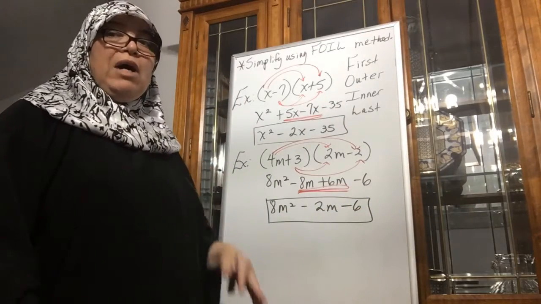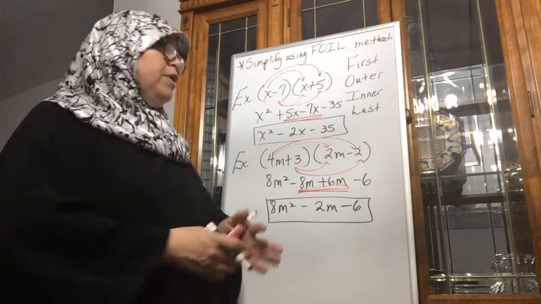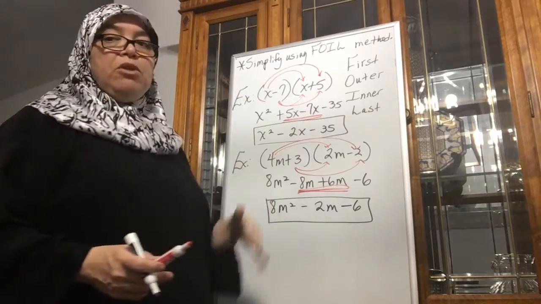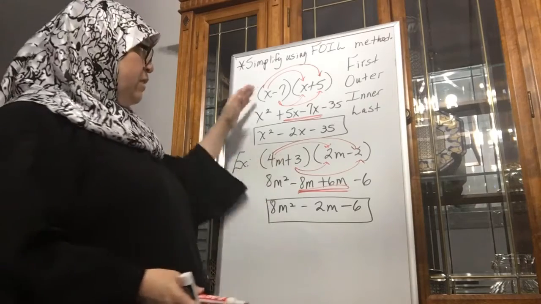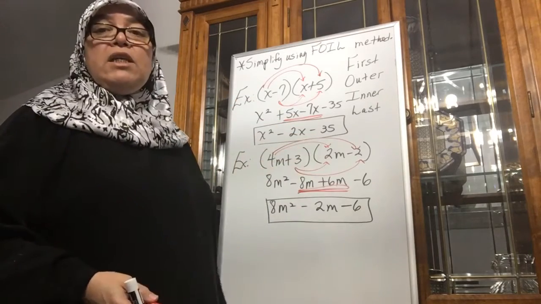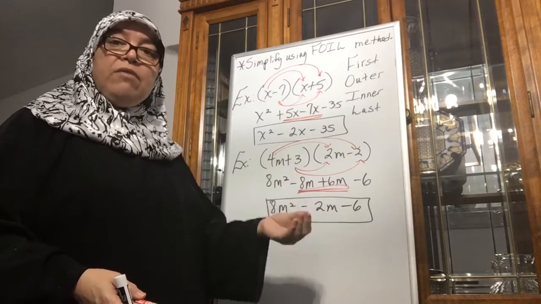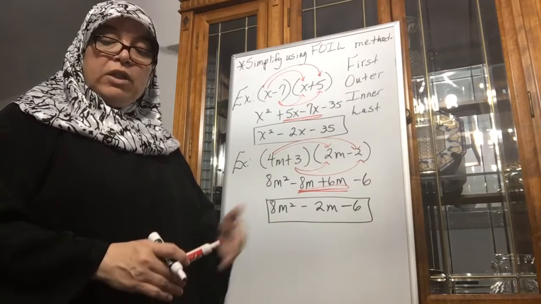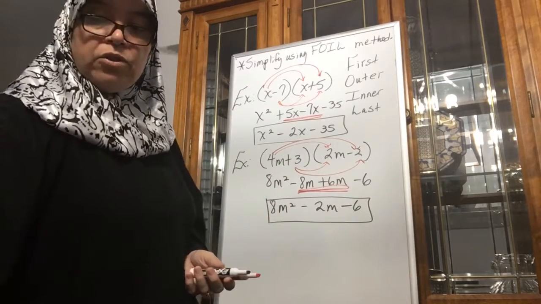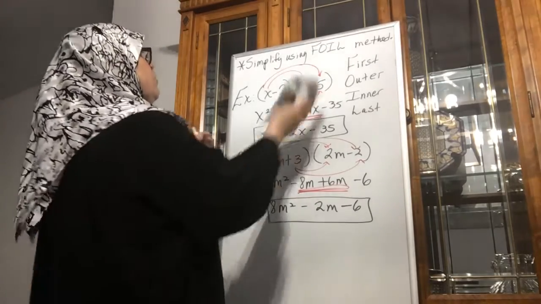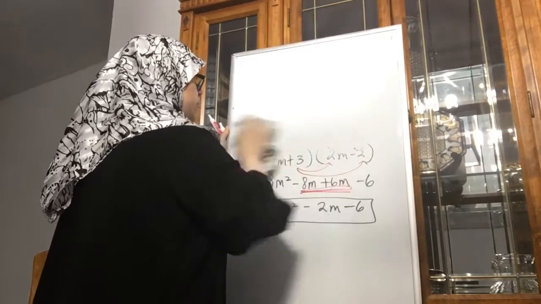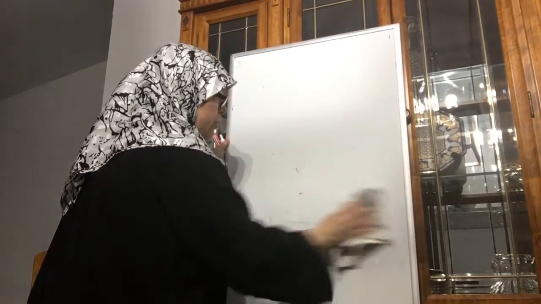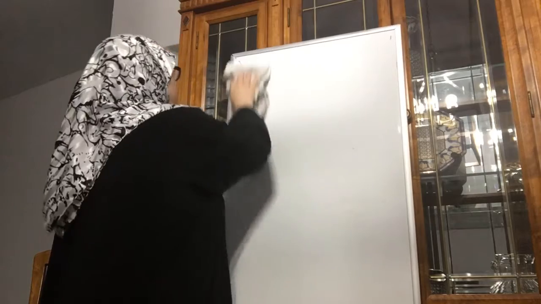Okay? Now, how do I expect you to show your work? I don't expect you to be drawing the arrows, because you're expected to be able to do it without the arrows, but this was just for demonstration to teach you what the FOIL method means: the F, the O, the I, and the L. So let's do one without the arrows, just to keep track. We're still using the FOIL method. And then after this, we'll go into multiplying a binomial and a trinomial.